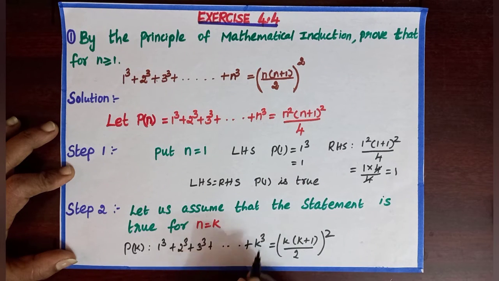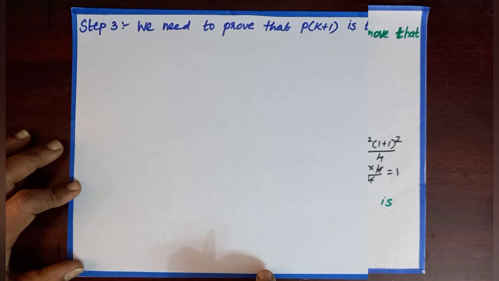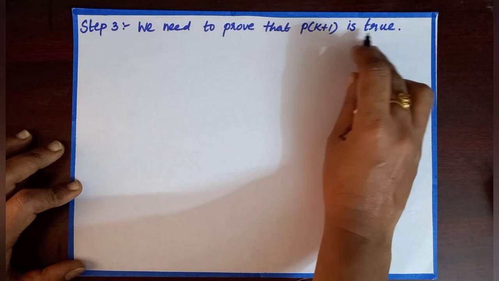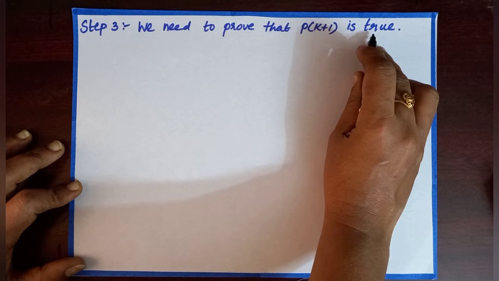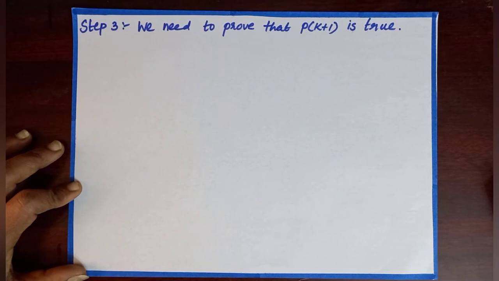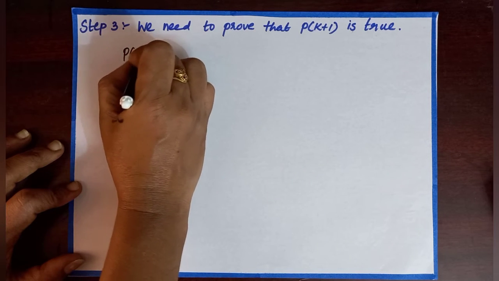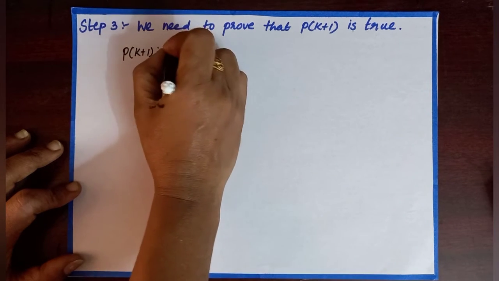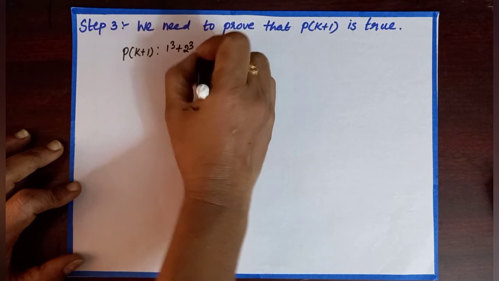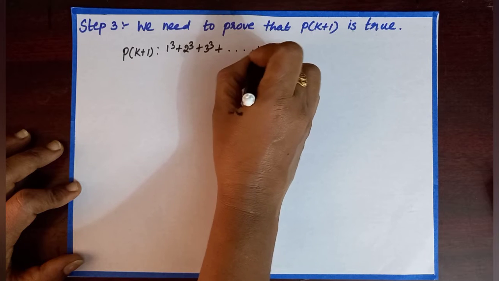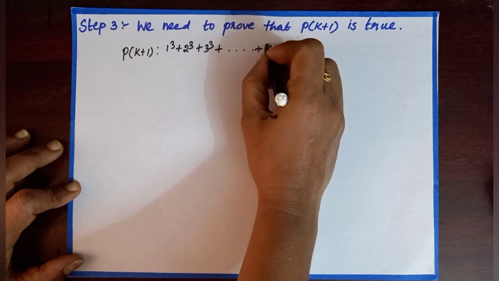Now I have substituted in the place of n as k. Step 3, we need to prove that P of k plus 1 is true. So now in the place of n, we need to substitute k plus 1. Then we get P of k plus 1 is 1 cube plus 2 cube plus 3 cube plus dot dot dot k plus 1 the whole cube.